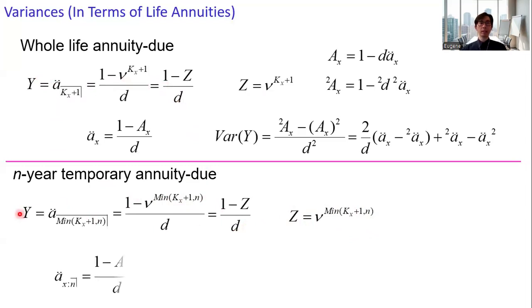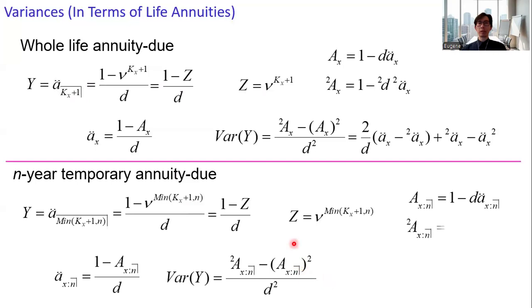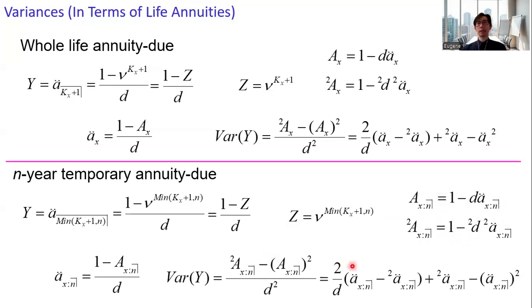The expected value for Y, and then the corresponding expression for the variance of Y in terms of the insurance. And then we have the relationship between the n-year endowment insurance and the n-year annuity due. Plug these expressions into the variance of Y, and then we get a very similar expression here. We simply replace the subscript x in the formula for the whole life annuity due with the notation x:n angle.